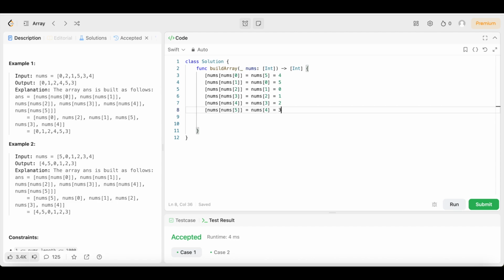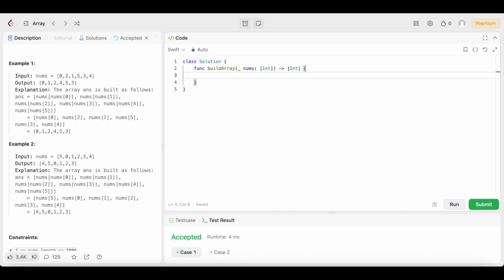3. So once again, this should be the same as our output, right? And our output is 4, 5, 0, 1, 2, 3. Is that the same thing? Yes, it is. So that's what they're asking. That's how the question works, guys. I hope I made sense. Now that it makes sense, hopefully, let's get into the code. And trust me, the code is way easier to understand than the question.